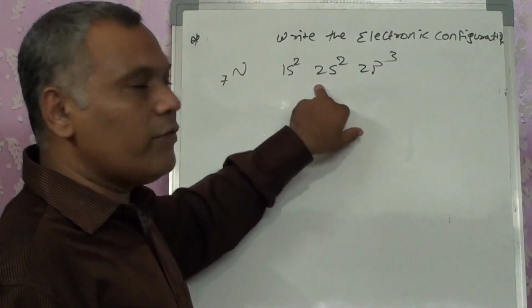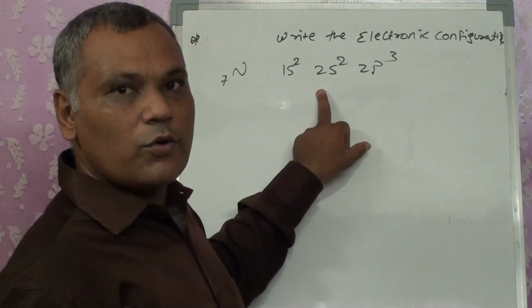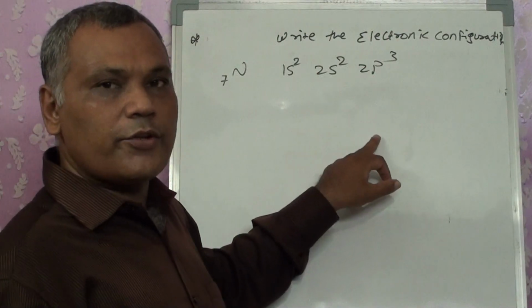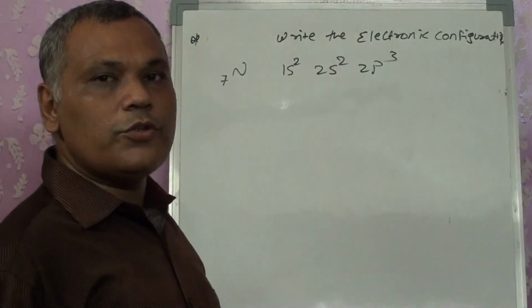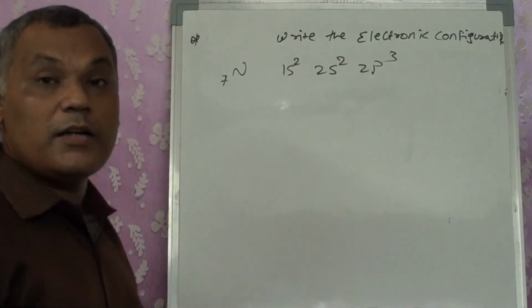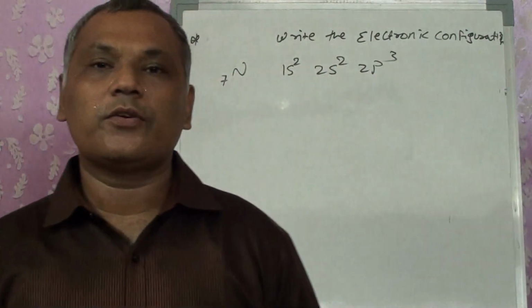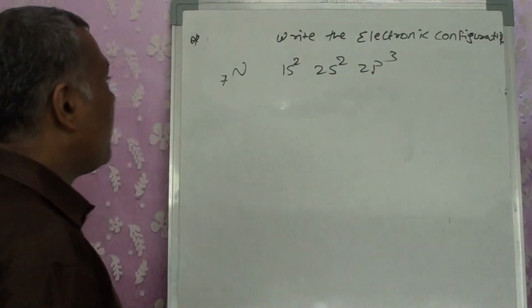So the next orbital will be 2s. 2s can hold again 2 electrons, since s can hold 2 electrons. So out of 5, 2 are filled by it. Left out are 3. So the next orbital is 2p. P can hold up to a maximum of 6 electrons. Out of that we have only 3 of them. So we write it here as 2p3.